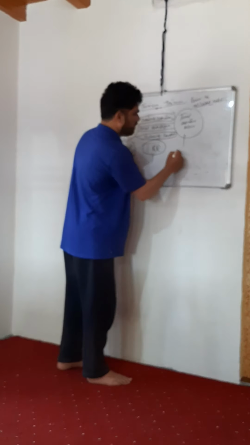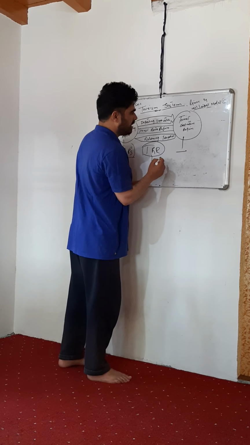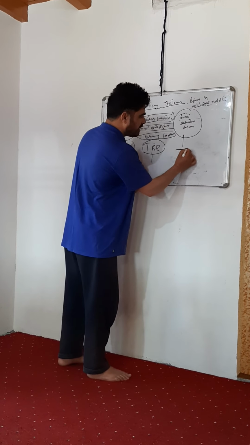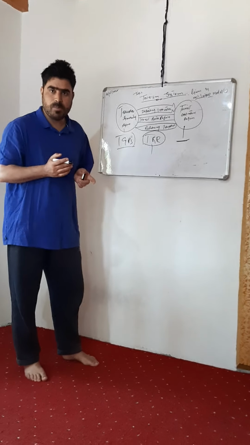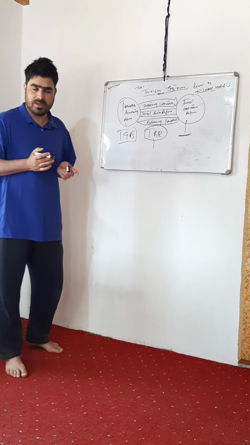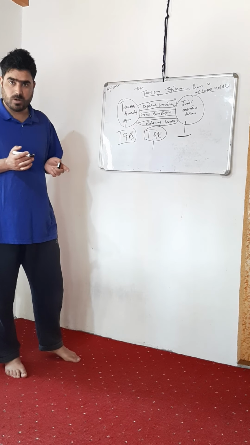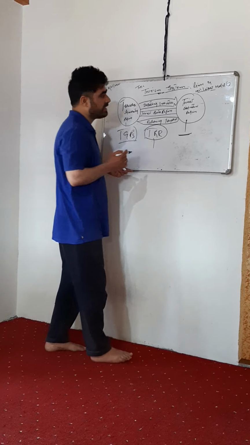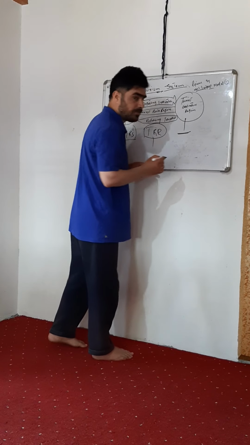And the third one is the tourist destination region. Tourist destination region means my ultimate aim, where I have to reach. Suppose my aim is to reach Gulmarg. That means Gulmarg is the tourist destination region for me.